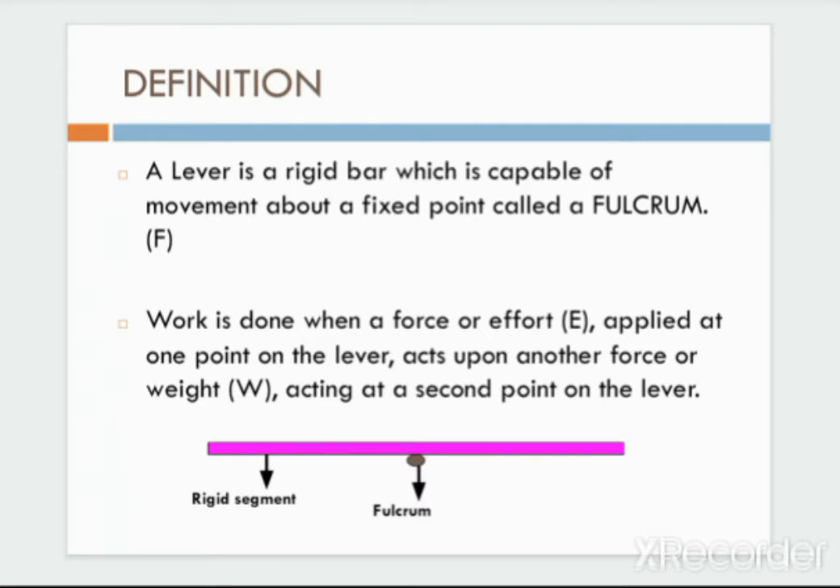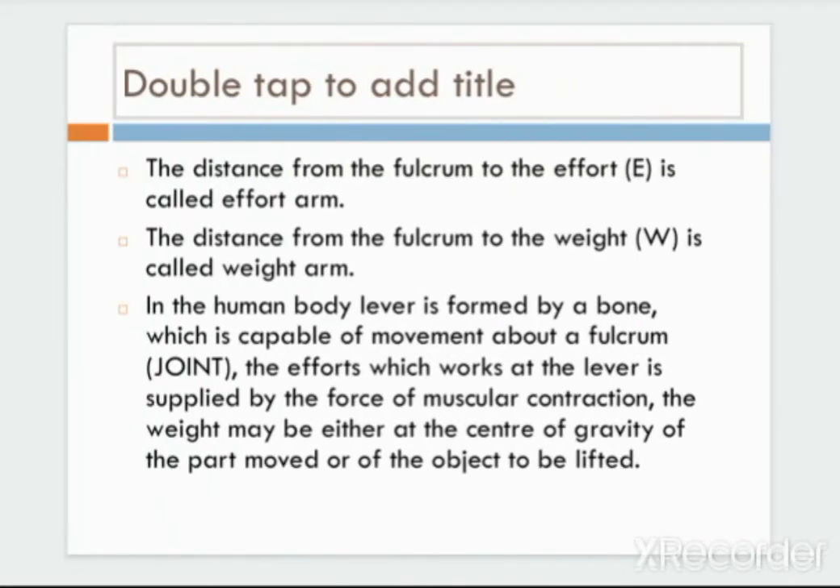What is a lever? A lever is a rigid bar which is capable of movement about a fixed point called a fulcrum. Work is done when effort is applied at one point on the lever and weight acts at a second point on the lever. Basically, the distance from the fulcrum to effort is called the effort arm. Similarly, the distance from the fulcrum to weight is called the weight arm.